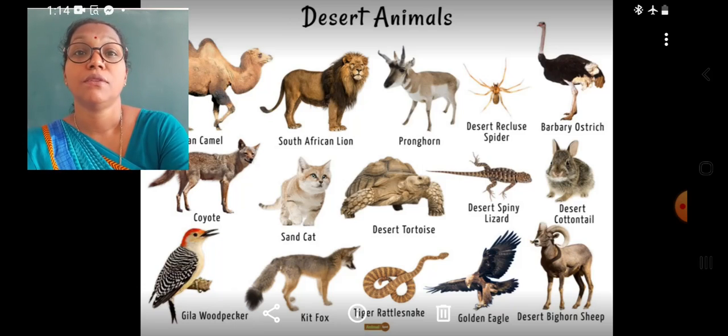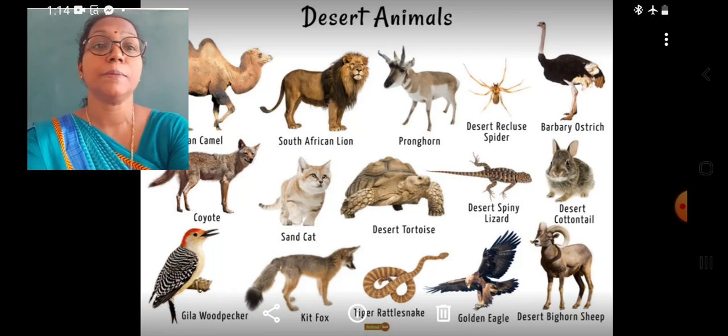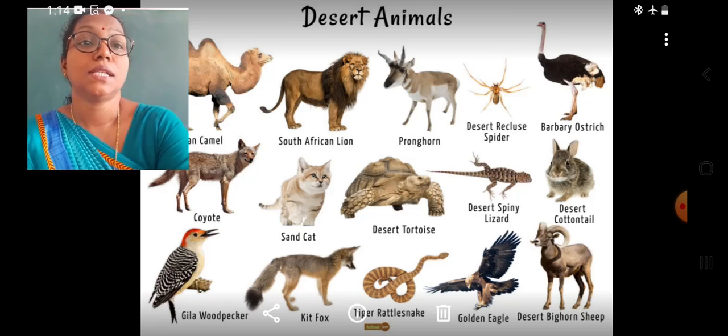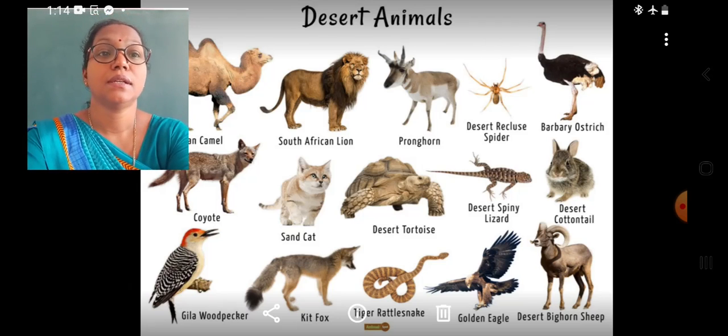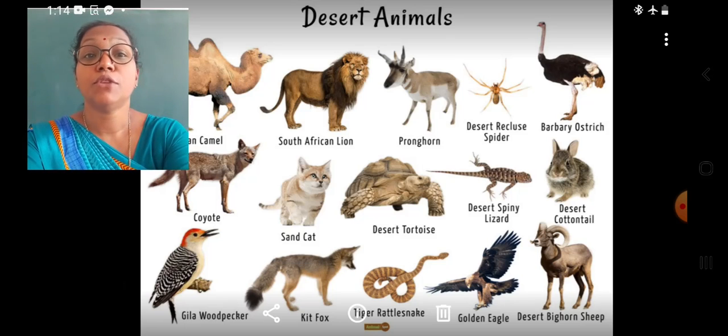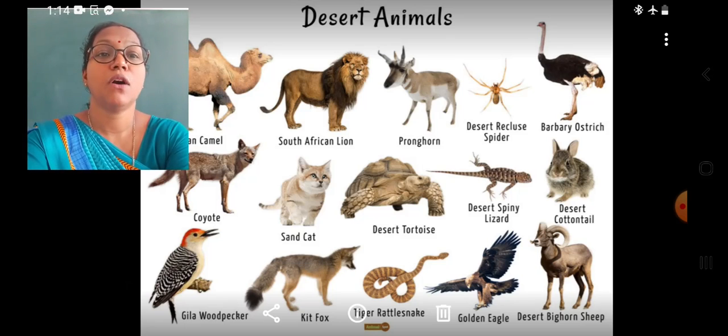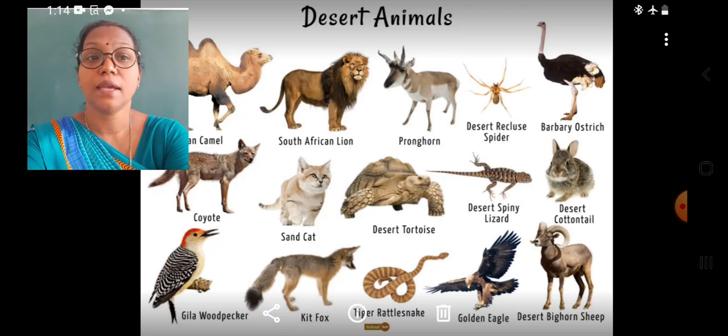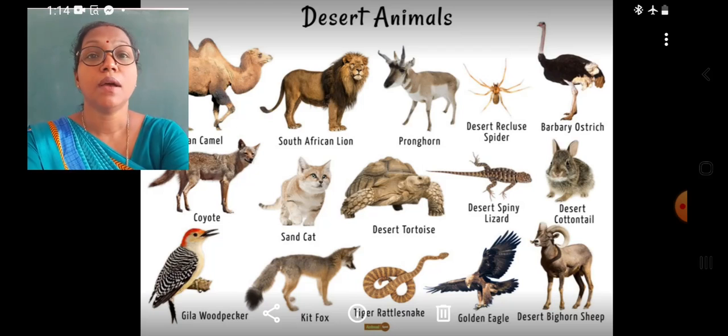There are also coyotes, fennec fox, jerboas, sandcats, desert tortoise, desert spiny lizards, desert cottontail, Gila woodpecker, kit fox, rattlesnake, golden eagle, desert bighorn sheep. All these are the animals found in the hot deserts.